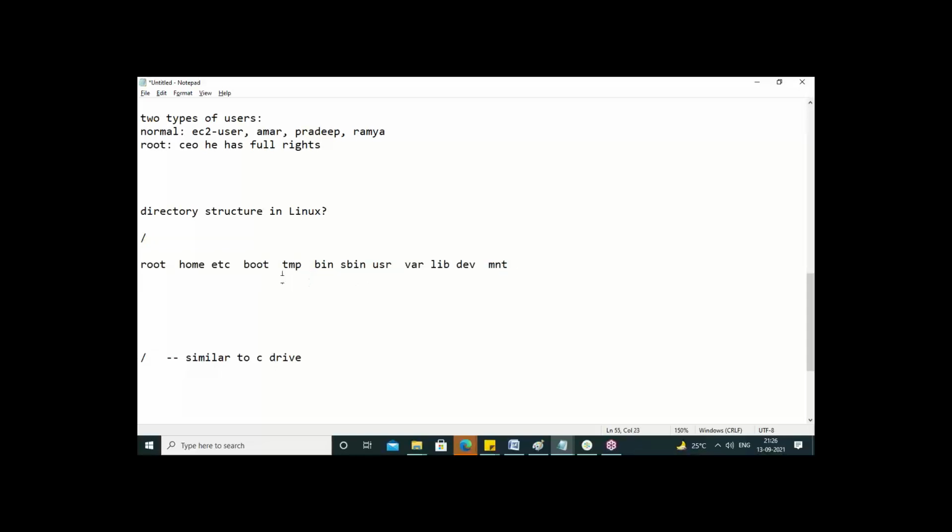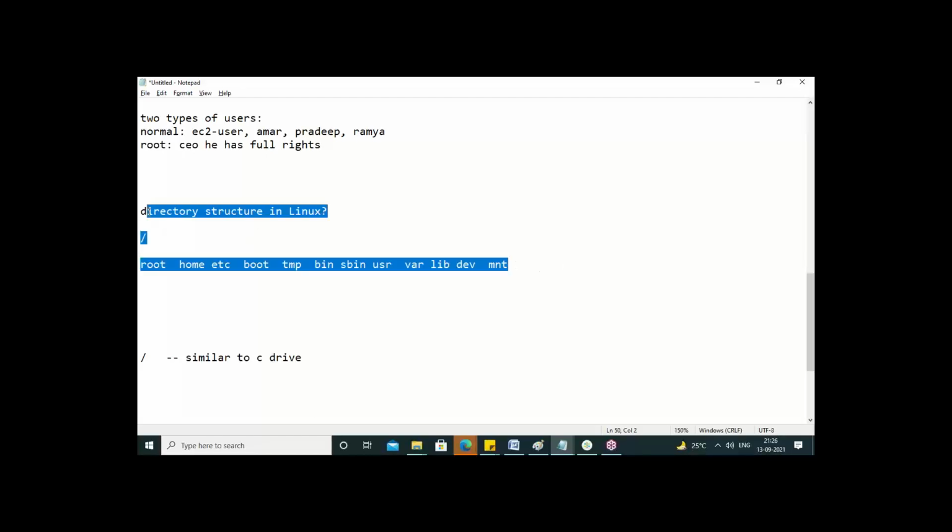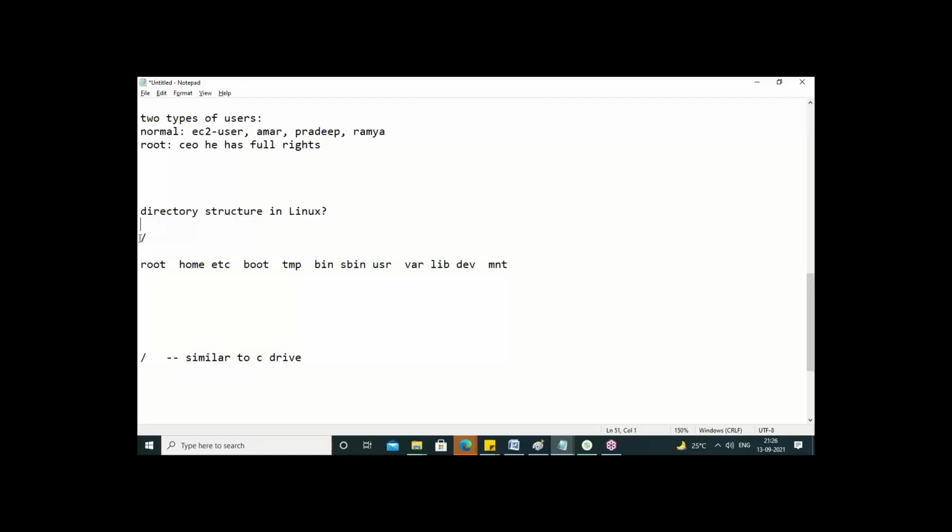I have an interview today, so guys, I'm extremely sorry, I have to leave now. But tomorrow I will take some extra time and explain this folder structure. Not all of it is required; slowly you will come to know, but I will explain a few of them in tomorrow's class. After that, how to create a file, a folder, a user, and how to install applications in Linux, I will explain everything slowly.